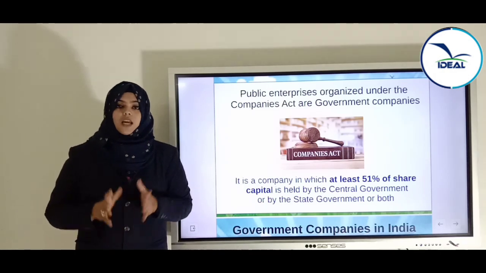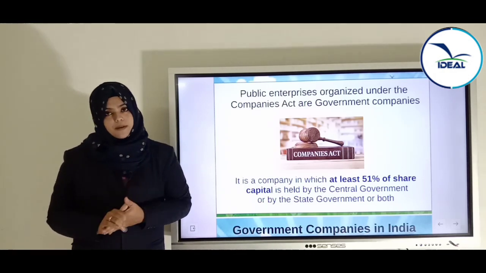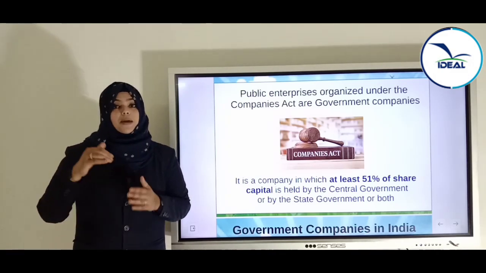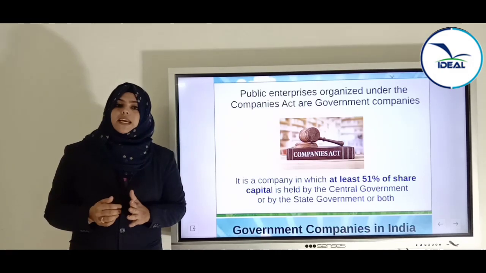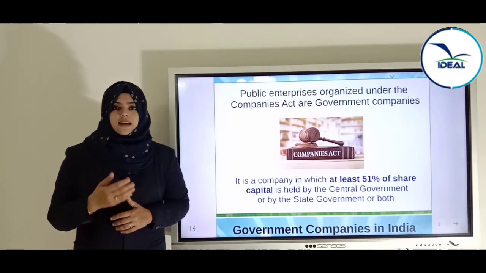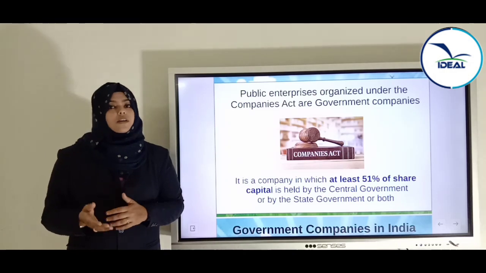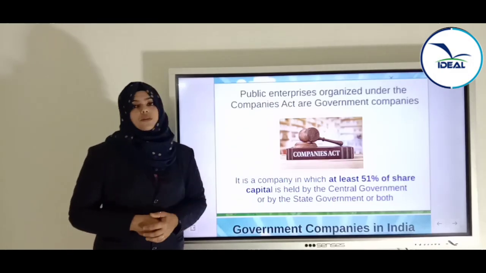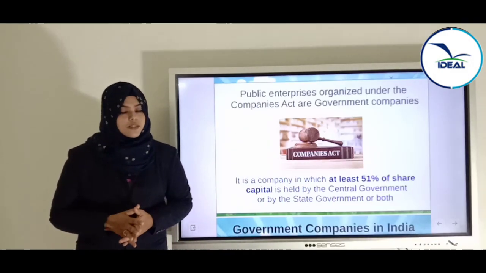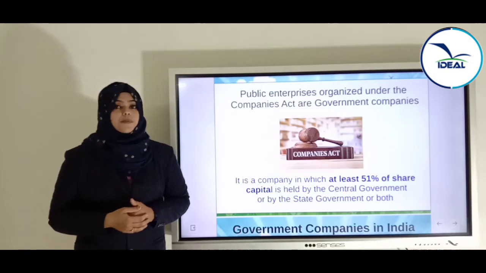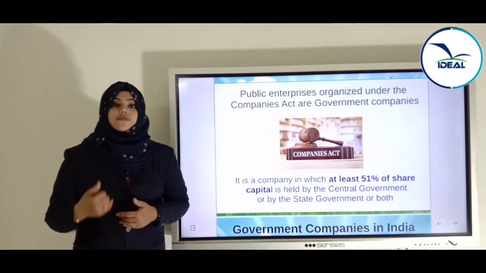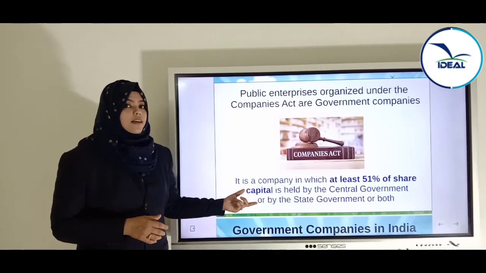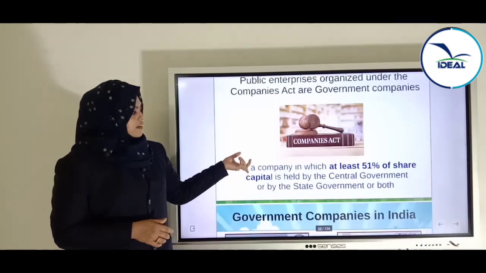That is, a government company is a public sector enterprise in which 51% of the share capital, that is the major portion of the share capital, will be in the hands of the government, that is, the central government or state government or both. These types of enterprises are called government organizations, and the rest 49% will be in the hands of private enterprises or so on, but the major portion will be under the hands of the government. That type of enterprises are known as government company.